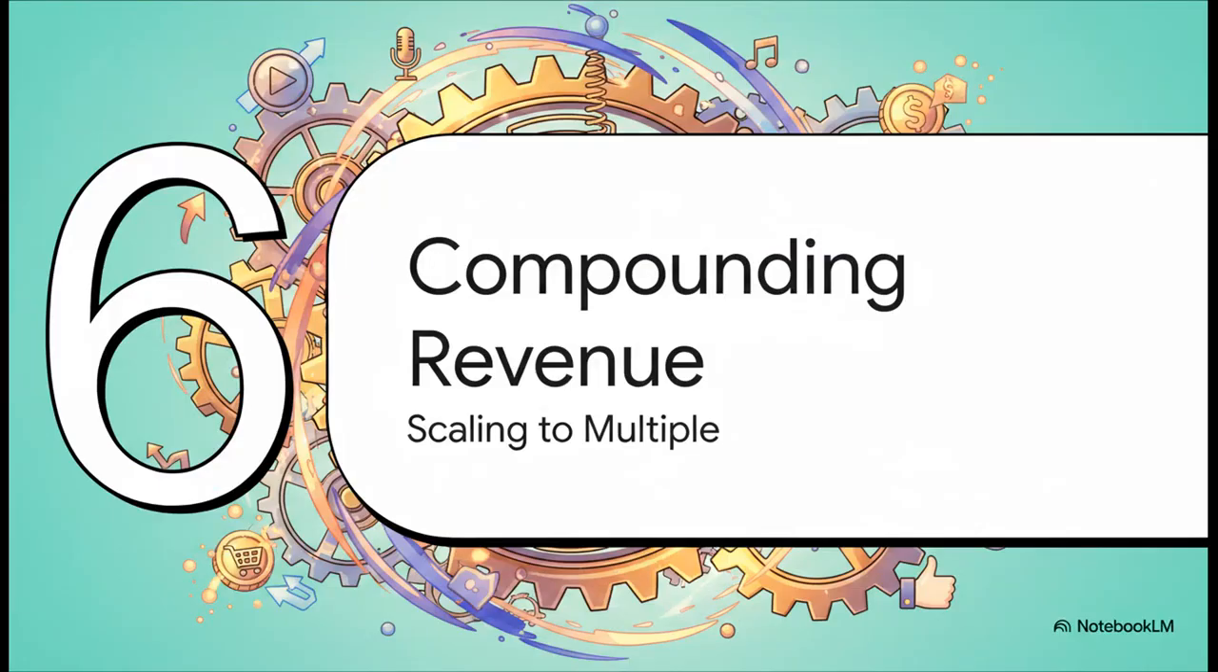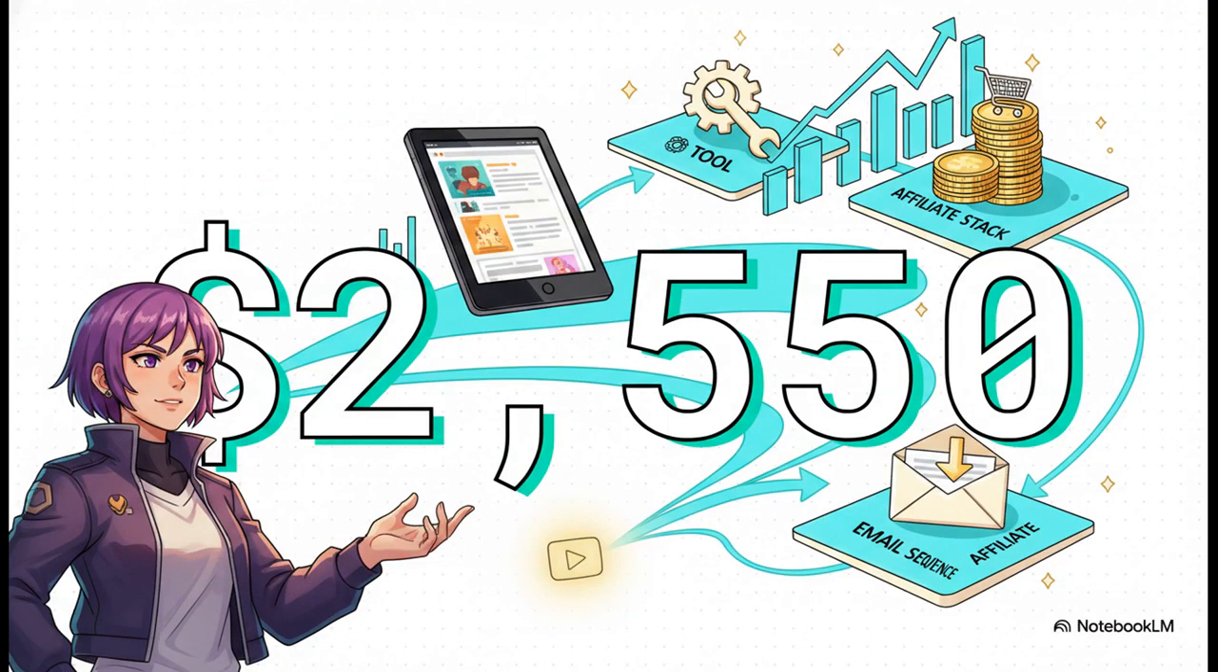Finally, Section 6, the compounding revenue machine. Let's put this all into perspective. Imagine you create a killer standalone YouTube video. It does pretty well, maybe earns about $1,100 from ads, and most creators just stop right there. But by building out all 4 layers of the content core, the blog, the tool, the email sequence, the affiliate stack, that exact same topic, that exact same intellectual property is pushed to generate over $2,550 a month. You are more than doubling your revenue without having to come up with a single new video idea.